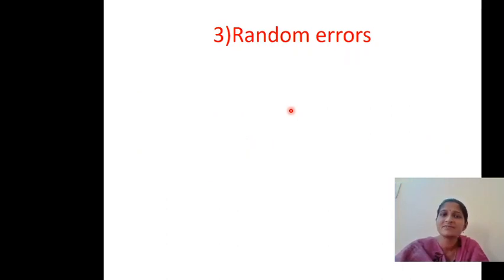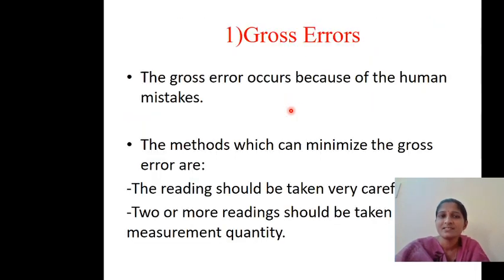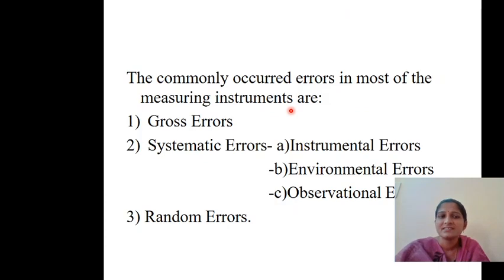So what are the different types of errors? There are three types of errors. The first one is gross errors, the next one is systematic errors, and the third one is random errors. Gross errors are the errors because of human mistake. The second one is systematic errors. In the systematic errors, there are instrumental errors, environmental errors, and observational errors. Instrumental errors means there is a fault with the instrument itself, then the errors occur. Those errors are called instrumental errors.